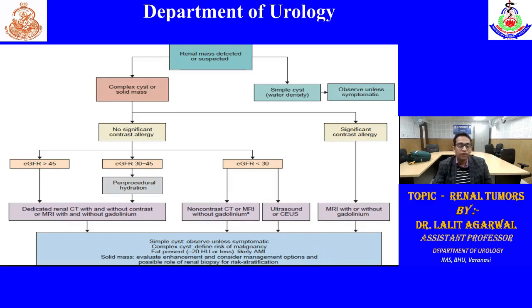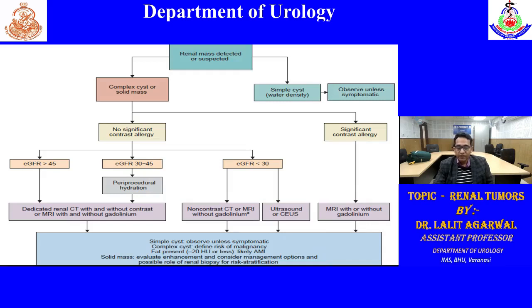If GFR is 30 to 45, first we have to hydrate the patient, then we can go for CT scan. Otherwise, there will be chances of contrast-induced nephropathy due to CT scan, or nephrogenic systemic fibrosis due to MRI gadolinium contrast. If GFR is less than 30, then we have to go for a non-contrast study or ultrasound or contrast-enhanced ultrasound.